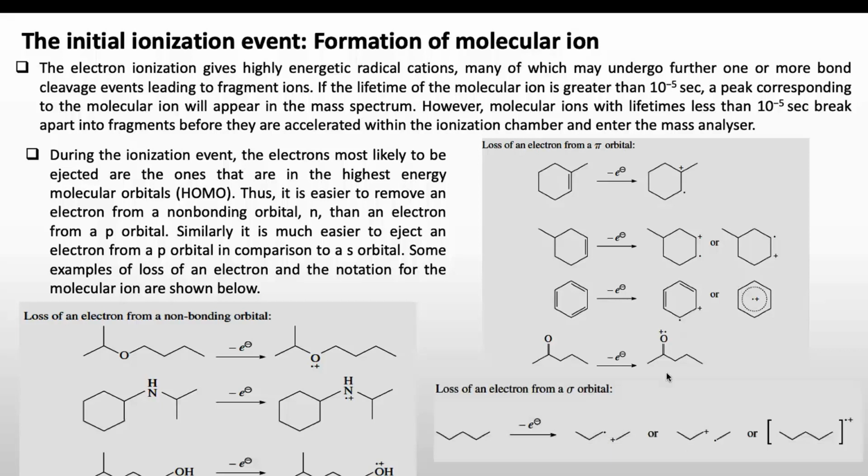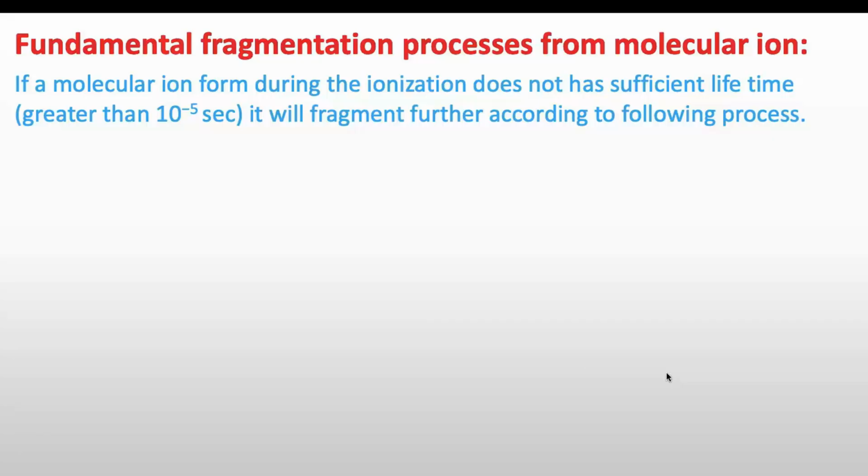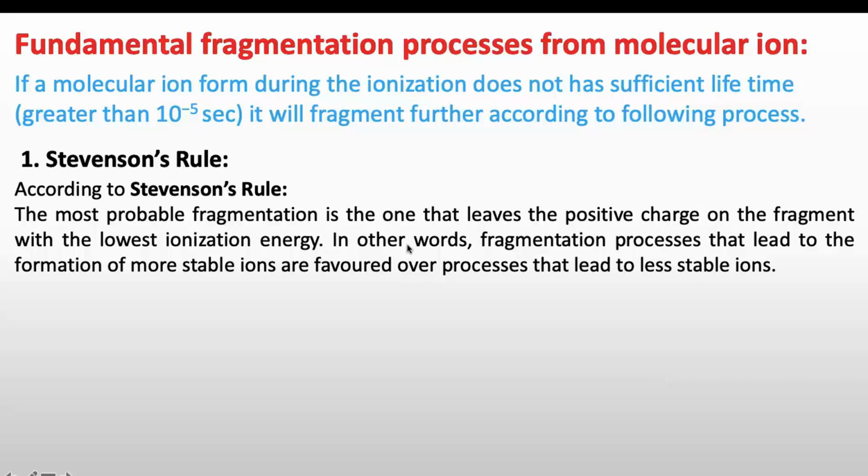Now we will see, if the lifetime of the molecular ion is less than 10 to the power minus 5 second, how it will fragment further. For that we have to consider some fundamental principles that can help us predict what fragments can be formed from a molecular ion. The first rule is the Stevenson rule. According to the Stevenson rule, the most probable fragmentation is the one that leaves the positive charge on the fragment with the lowest ionization energy.